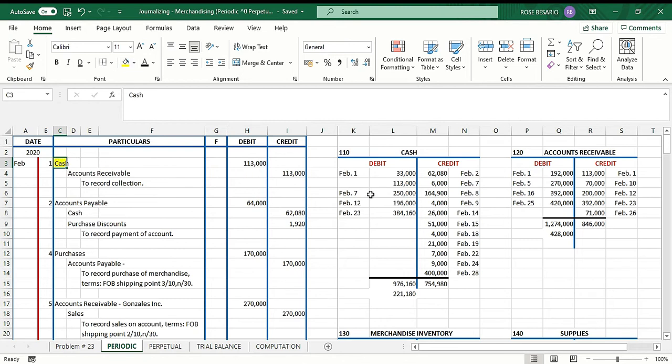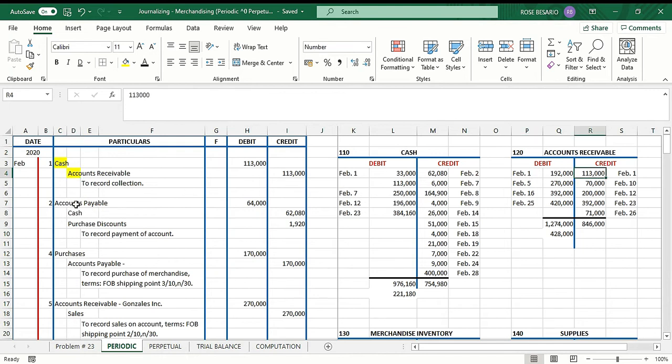So cash, we have 113,000. This is February 1. So I'll just highlight those accounts that were already posted. And then we have accounts receivable, 113,000. So credit, post it also on the credit side.